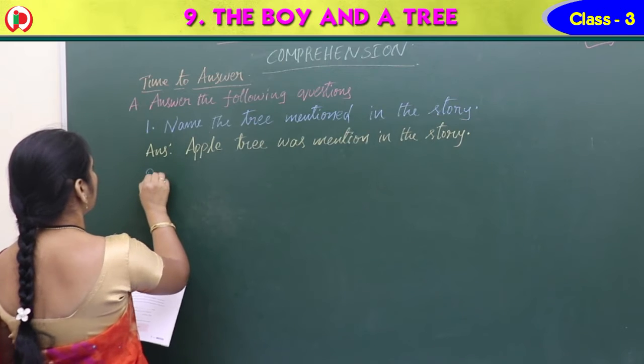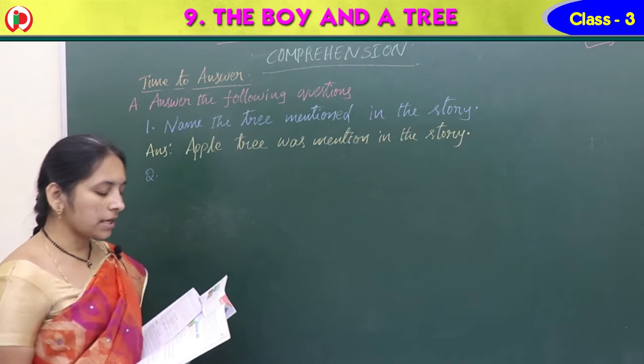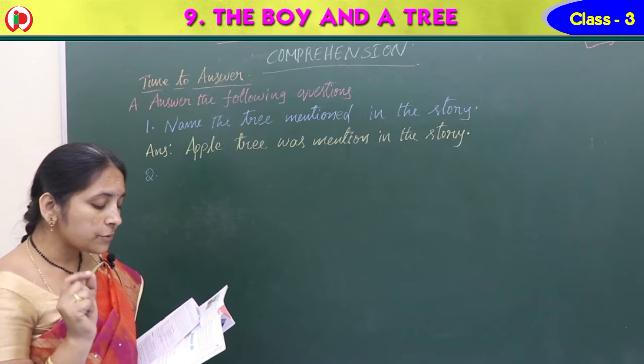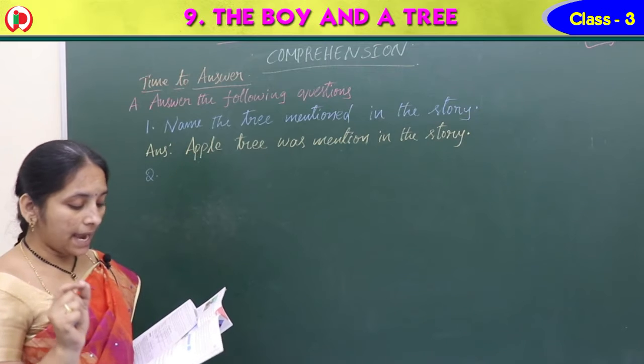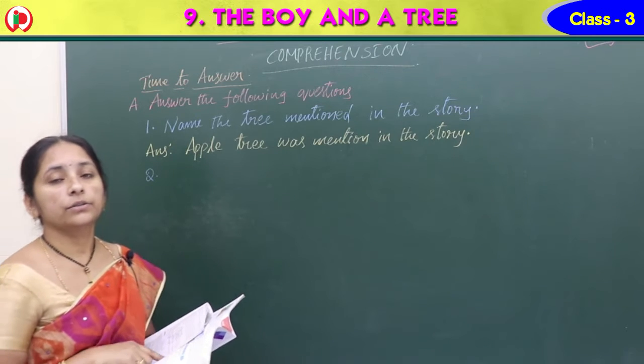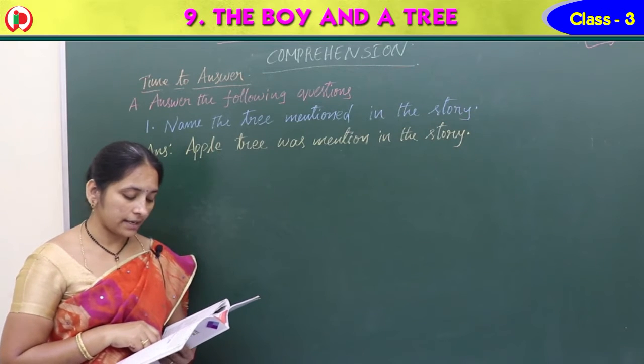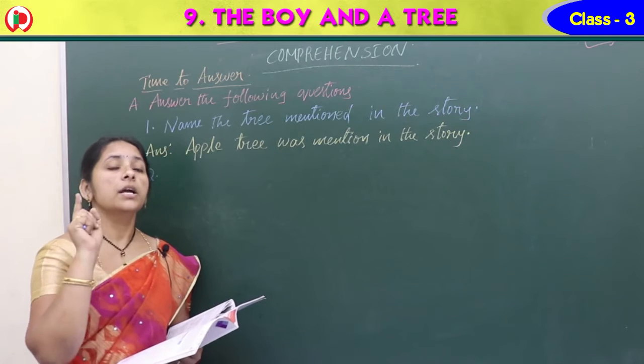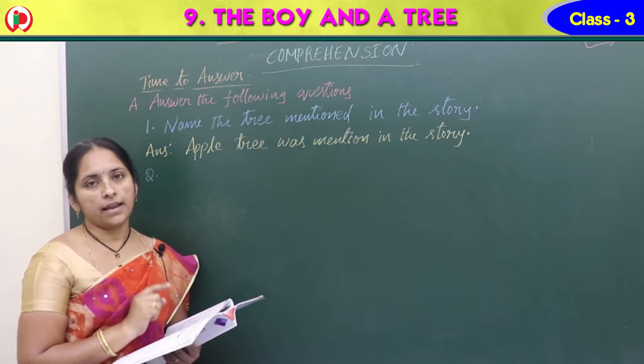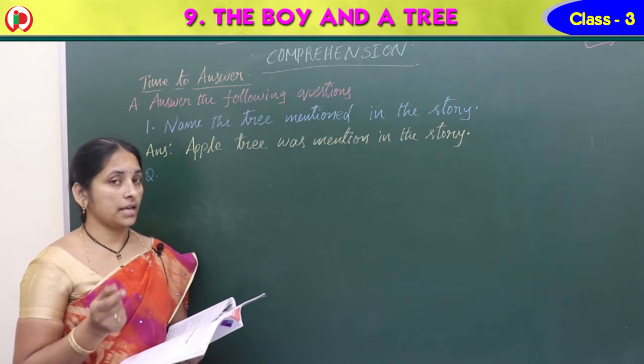Next, second question. Read the second question. Who loved and came to the apple tree every day? Who is that? Yes, the boy.